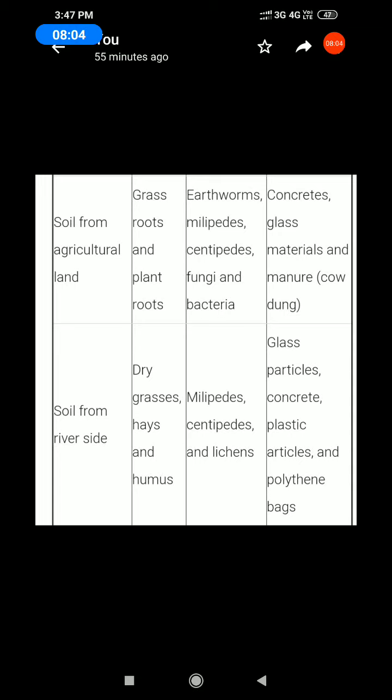Next, animals: earthworms, millipedes, centipedes, fungi and bacteria. Next, any other observations: concrete, glass materials and manure. Manure means cow dung.